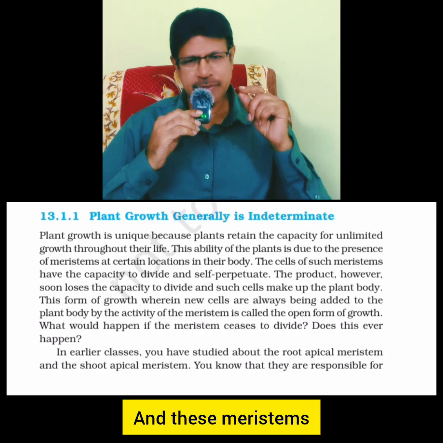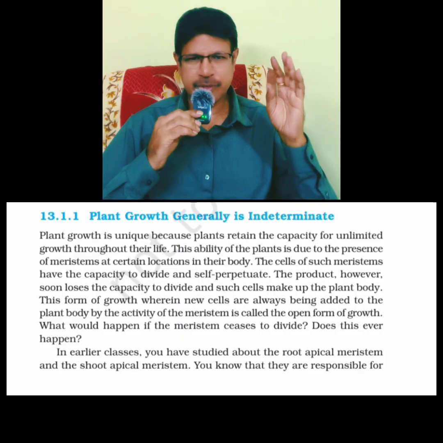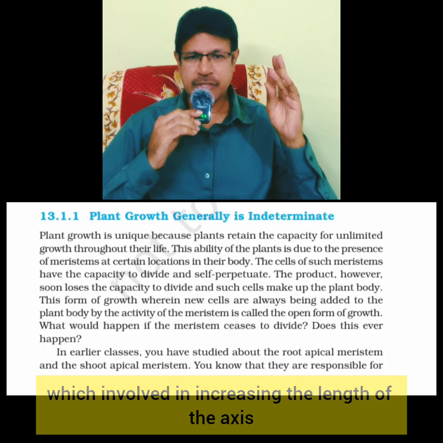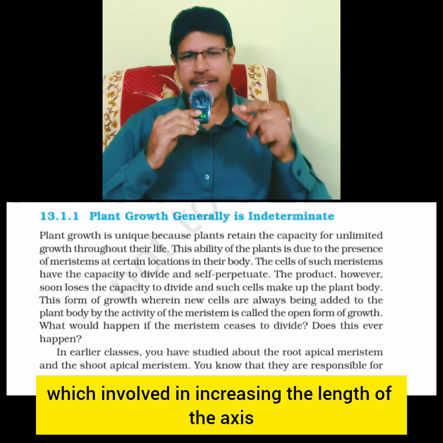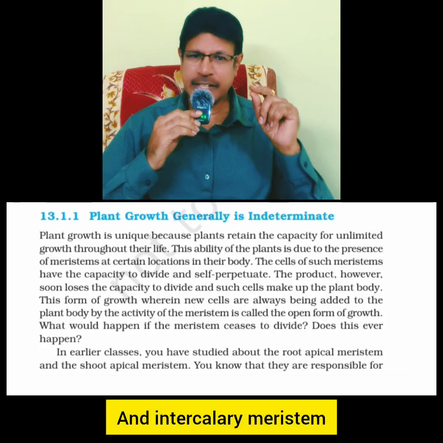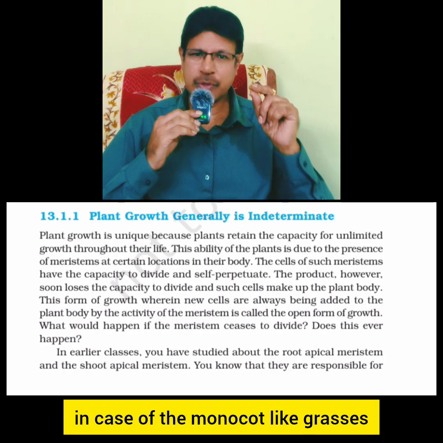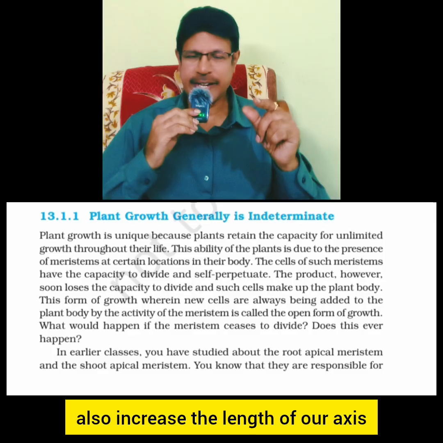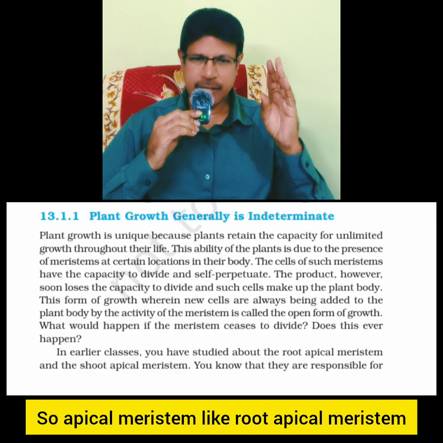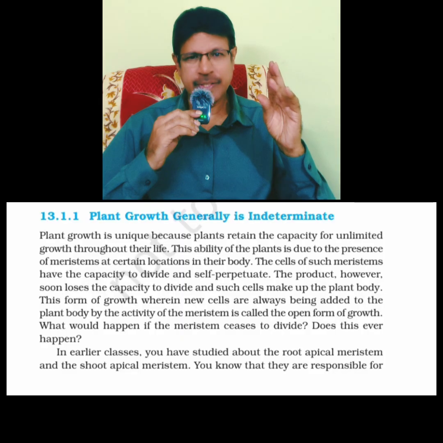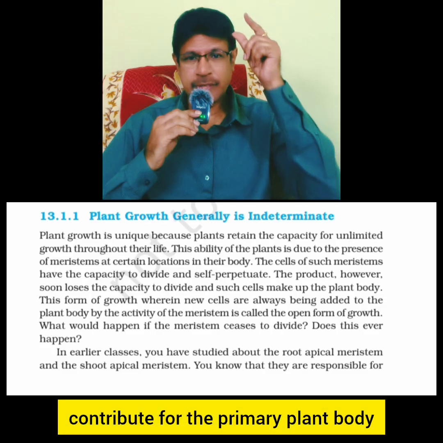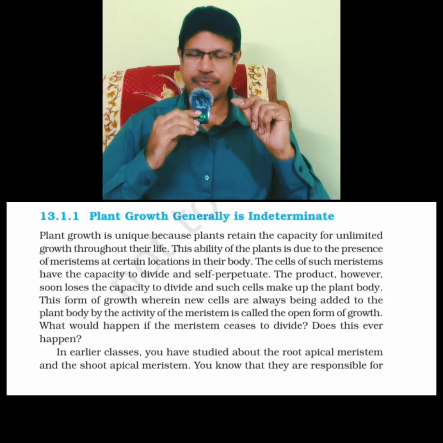And these meristems: the apical meristems, root apical meristem and shoot apical meristem, are involved in increasing the length of the axis. The intercalary meristem, in monocots like grasses, also increases the length of the axis. So apical meristems and intercalary meristem are primary meristems, contributing to the primary plant body.